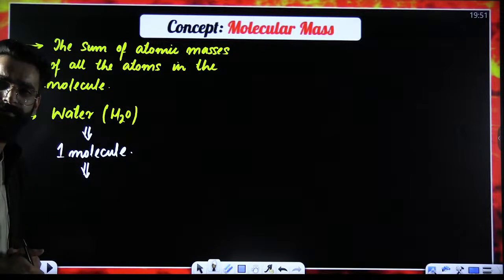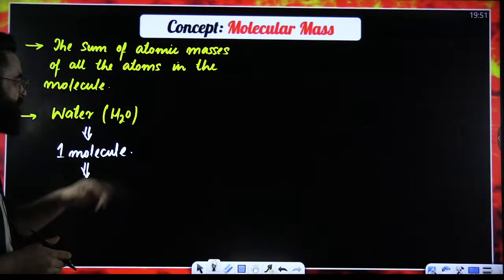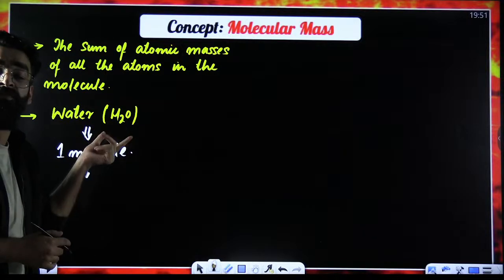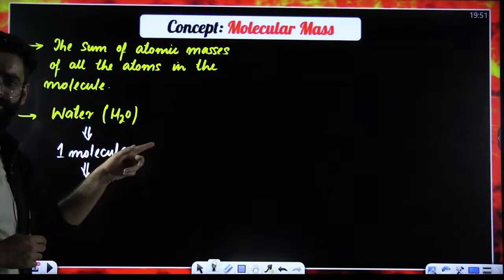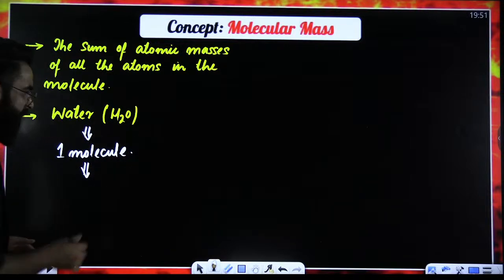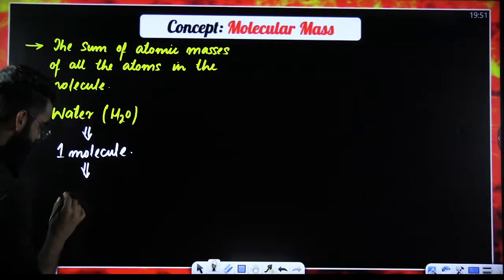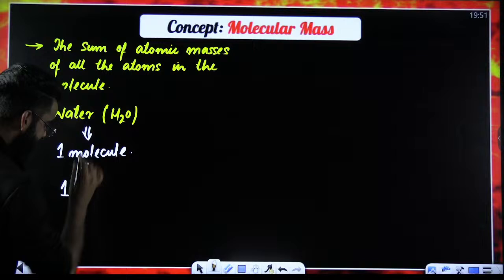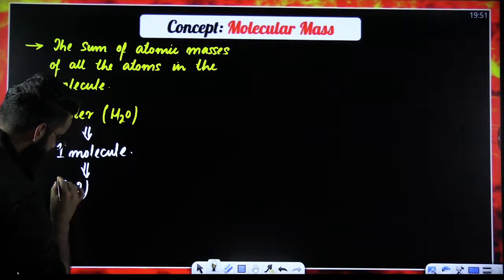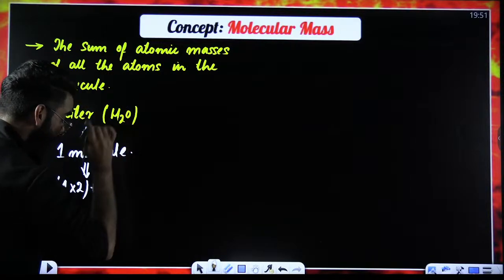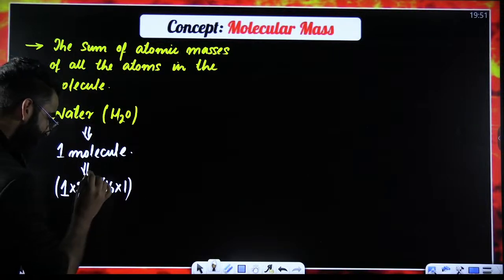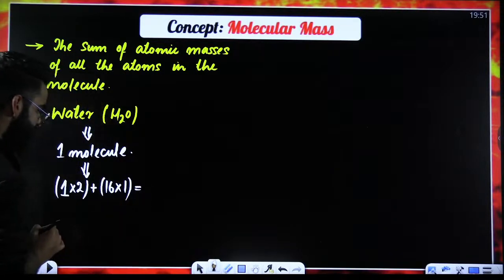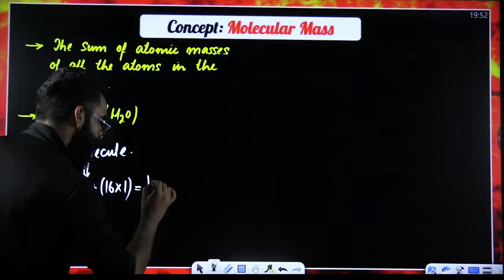How do you calculate it? Sum of atomic masses. In water, you have got two elements, hydrogen and oxygen. Do the sum of their atomic masses. For hydrogen, the atomic mass is 1 AMU, and there are 2 hydrogen atoms. For oxygen, the atomic mass is 16 AMU, and there is 1 oxygen atom. When you solve this, the value comes out to be 18 AMU.